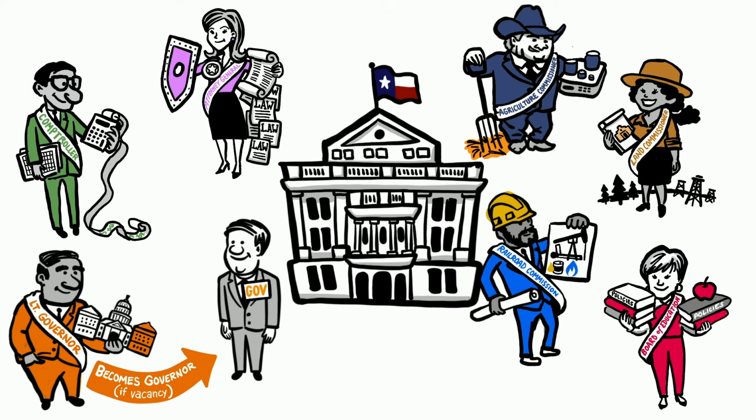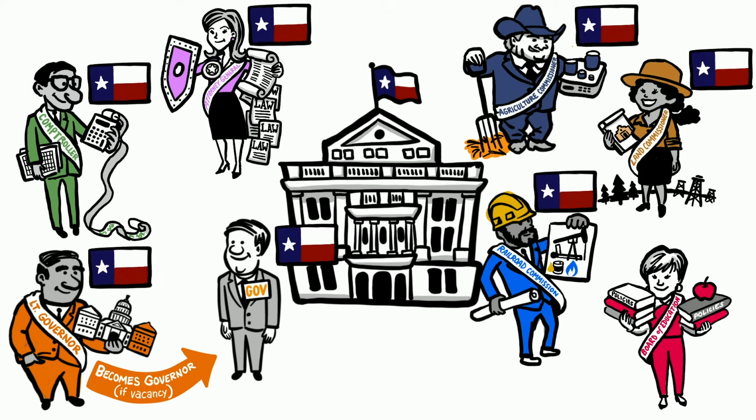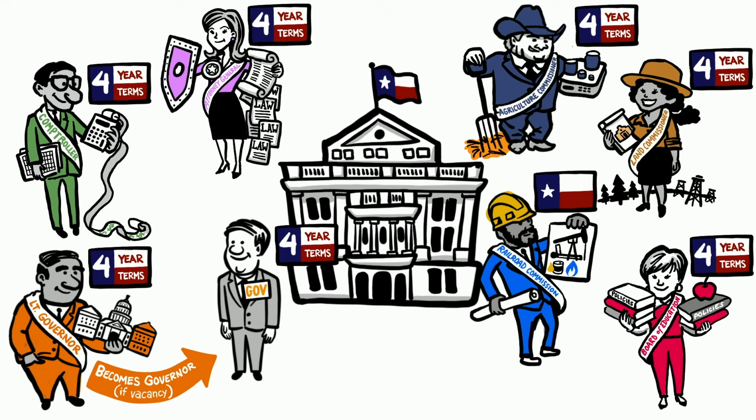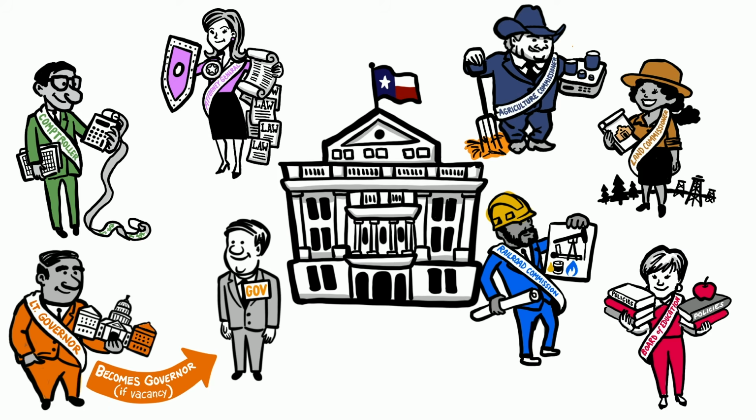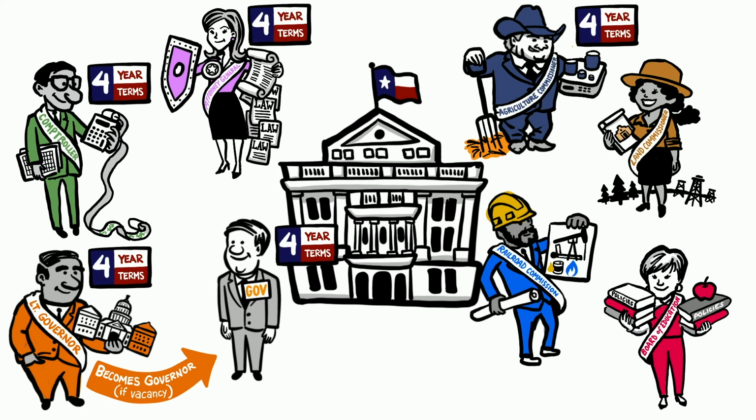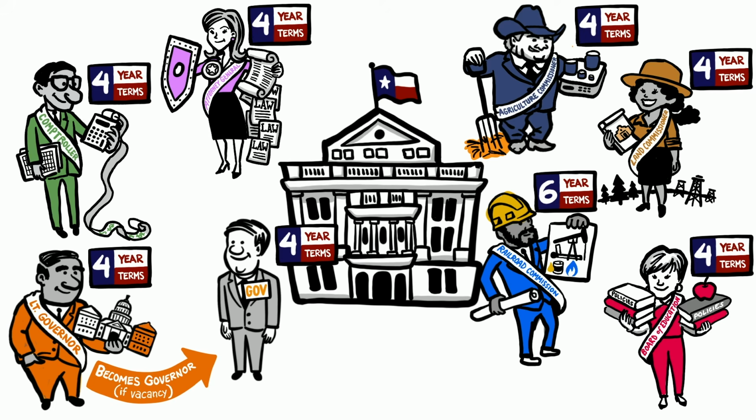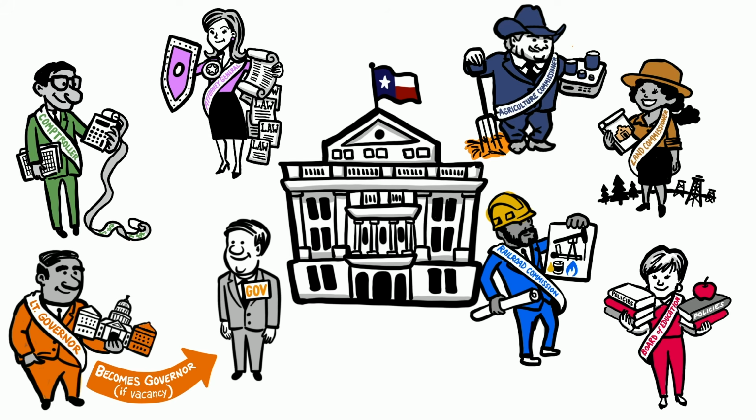These officials, including the governor, are elected by Texas voters and serve a term of 4 years, except for the railroad commissioners who serve staggered 6-year terms. There are no term limits, meaning the same person can serve as many terms as the voters of Texas want. Since these positions are elected by the voters of Texas, they could all be from different political parties.